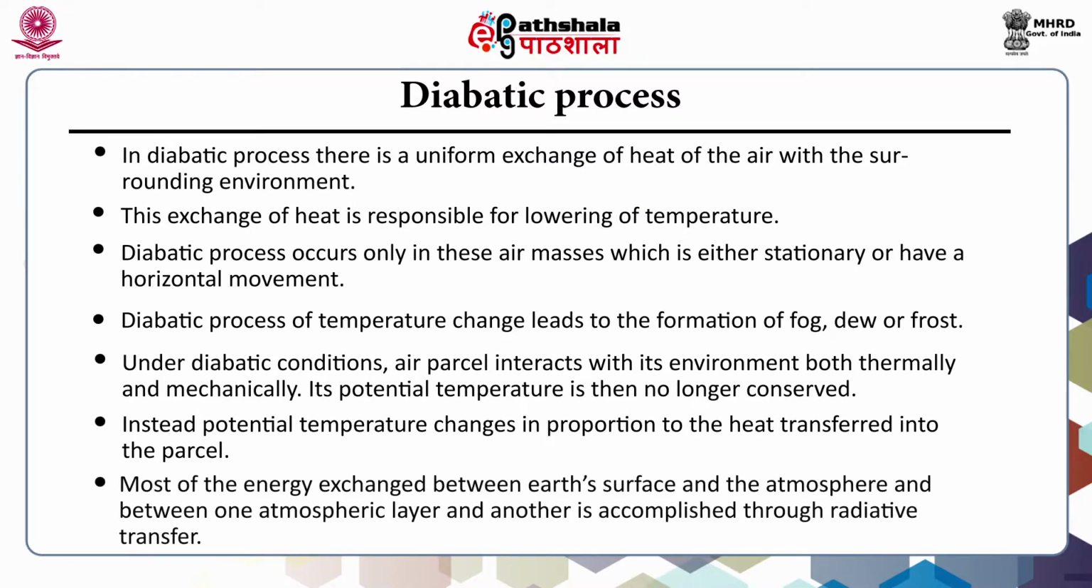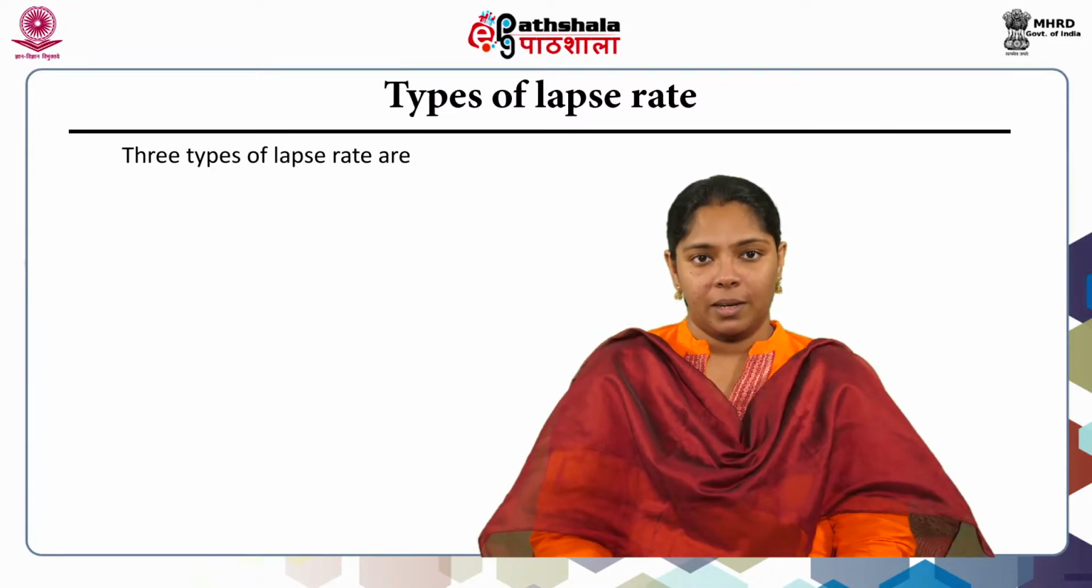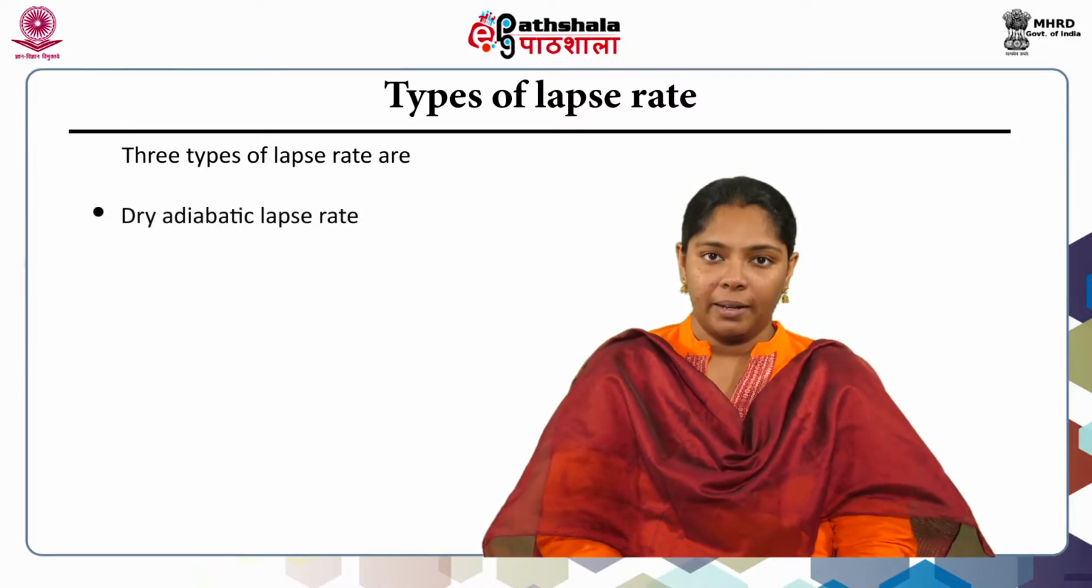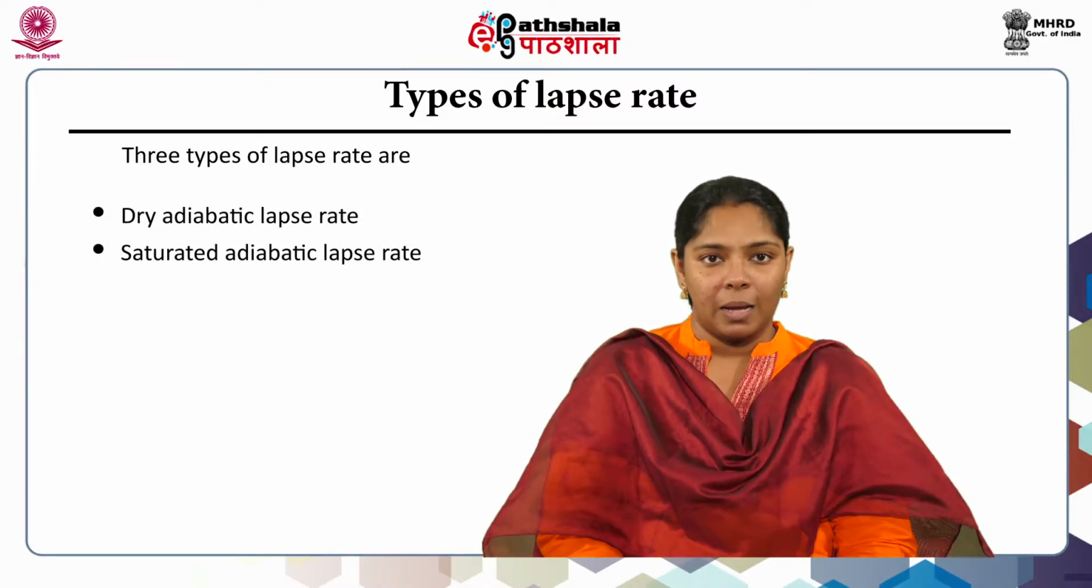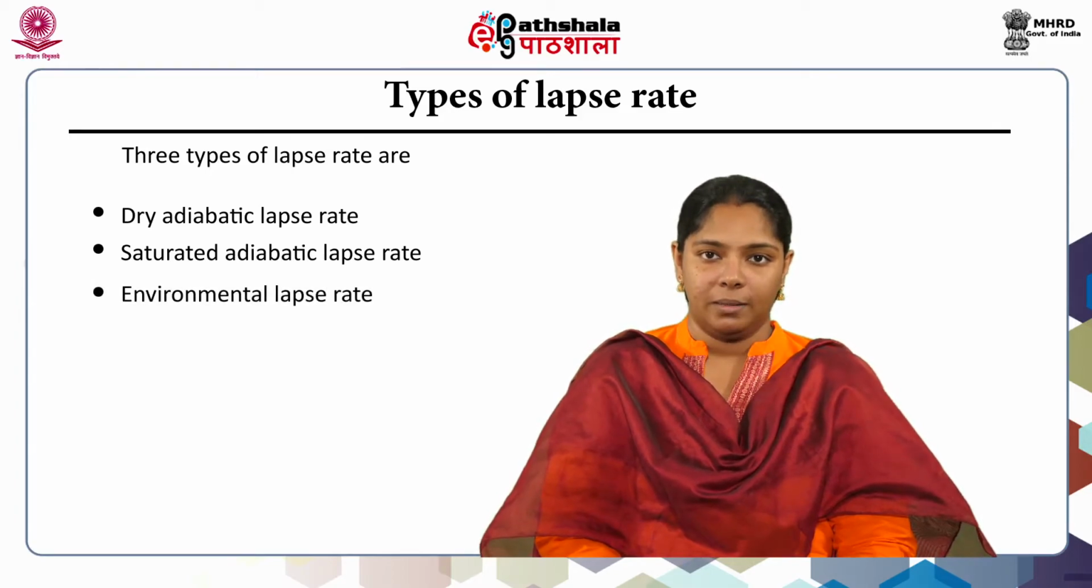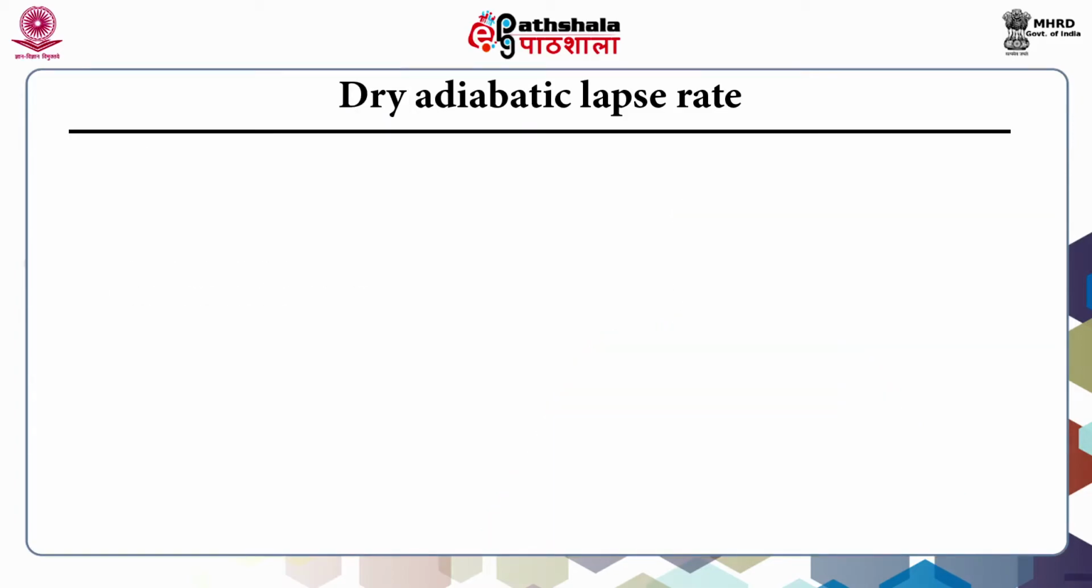Most of the energy exchanged between Earth's surface and atmosphere, and between one atmospheric layer and another, is accomplished through radiative transfer. In fact, outside the boundary layer and the cloud, radiative transfer is the primary diabatic influence. What are the types of lapse rate? There are three types of lapse rate, which are dry adiabatic lapse rate, saturated adiabatic lapse rate, and environmental lapse rate. Let's see what is dry adiabatic lapse rate.